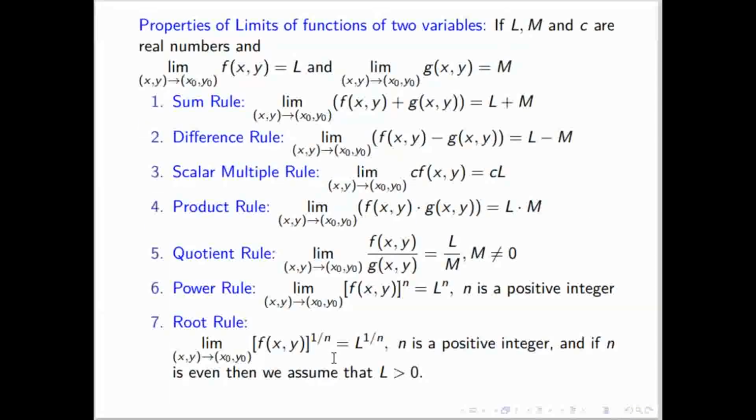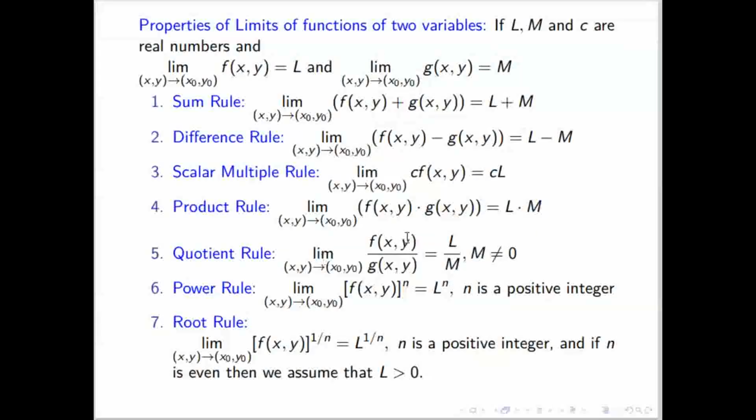These are some properties like we have in the single variable. The same properties will hold for multivariable also. Suppose there are two functions f and g, and at the point x naught comma y naught both have limits, one is L, another is M. Then if you take the sum of f and g, its limit will be L plus M. Similarly, the difference rule says its limit will be L minus M. If you multiply by any scalar C, the answer will be C times L. Product will give L into M. Division is also possible when M is not equal to 0.